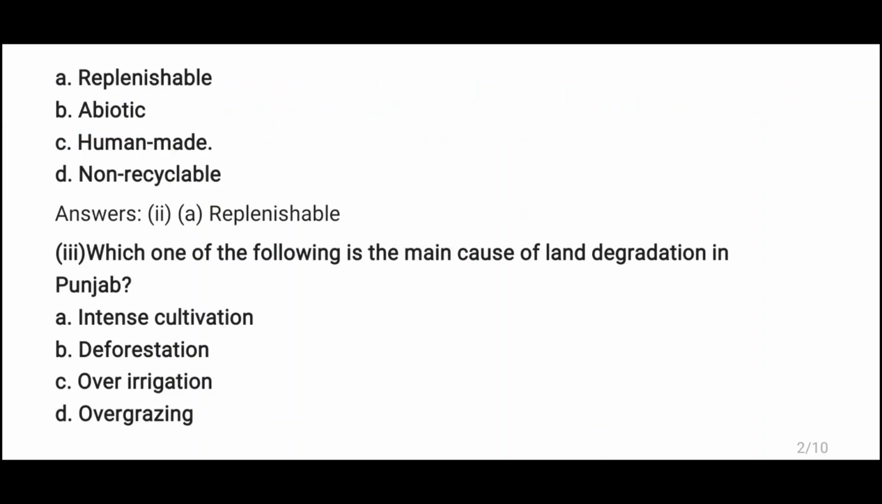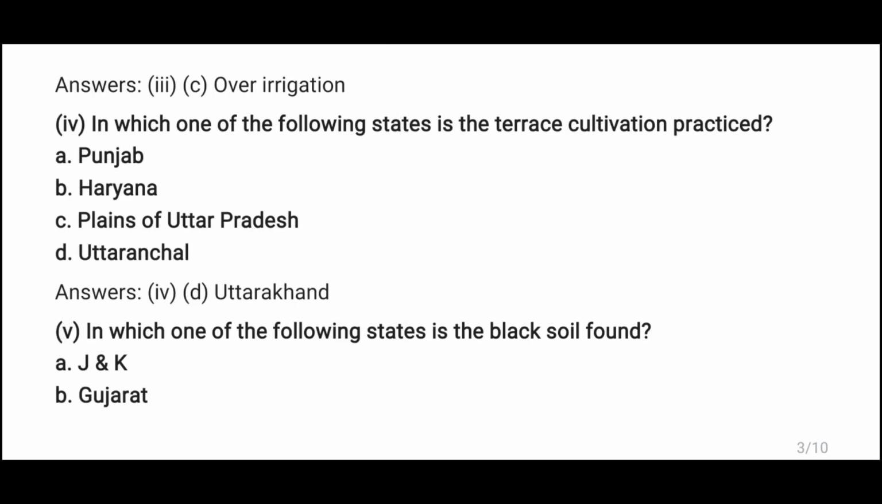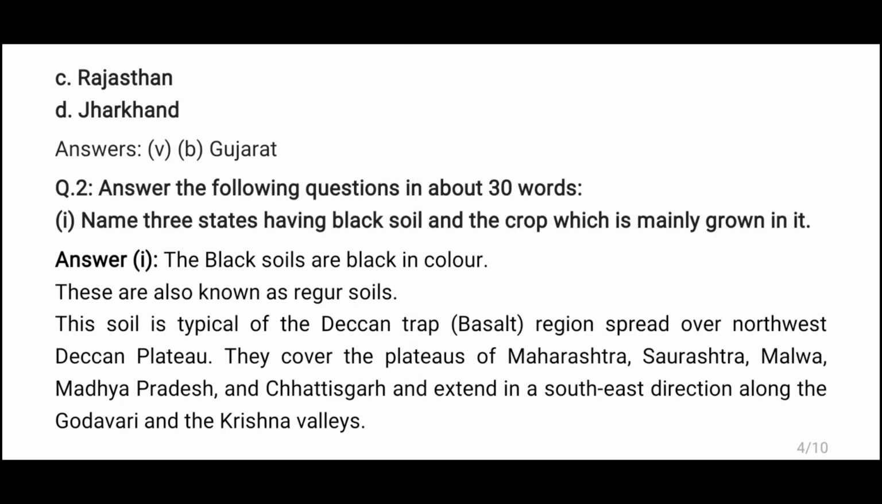It's replenishable. Which one of the following is the main cause of land degradation in Punjab? It's over irrigation. In which of the following states is the terrace cultivation practiced? Uttarakhand. In which one of the following states is the black soil found? Gujarat. Answer the following questions in about 30 words.